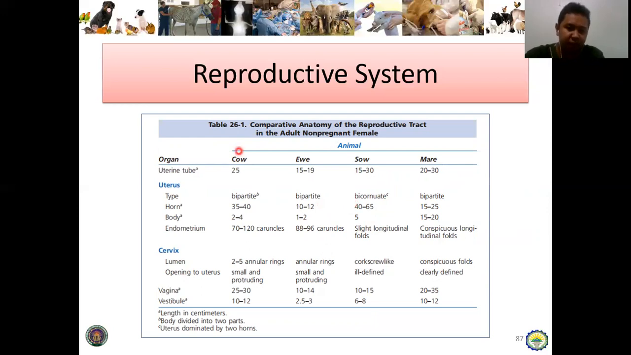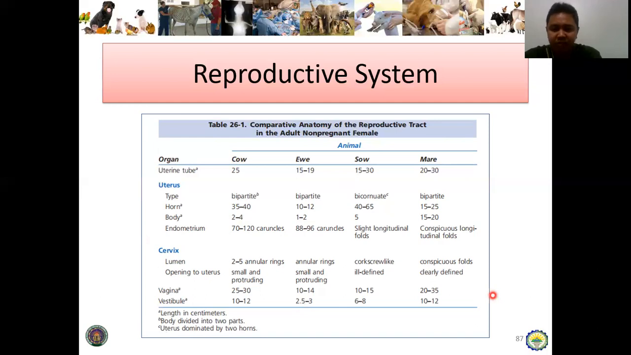So take note, bipartite ang sa cow, sa ewe or the female sheep, the mare, and then bicornuate ang sa sow. And then horns, may mga typical distance na siya sa endometrium. So pwede nyo na siya ma-study sa table for further assessment or for further comparison sang ilang female reproductive tract.